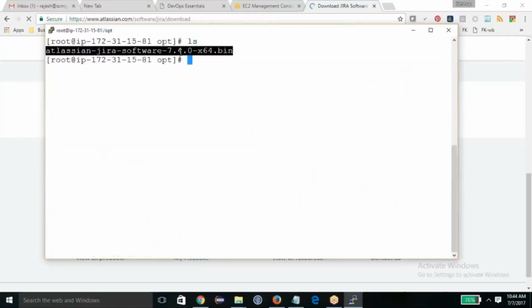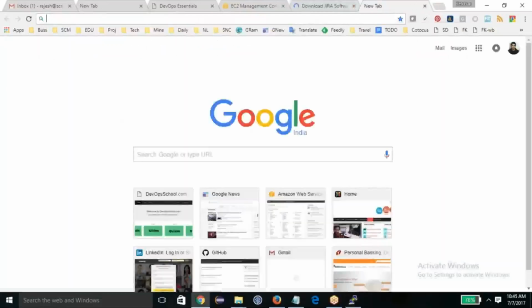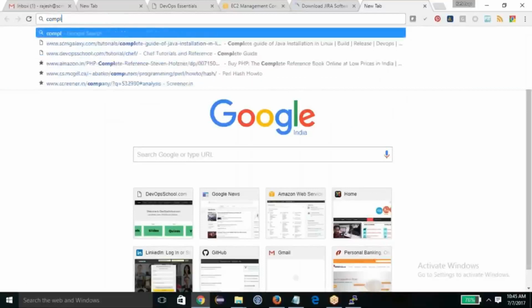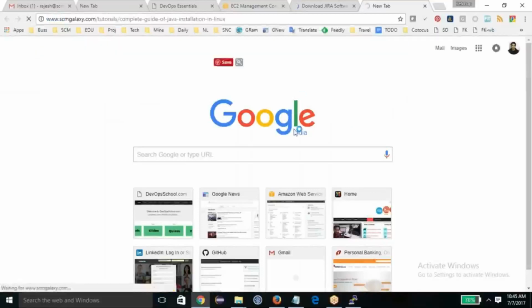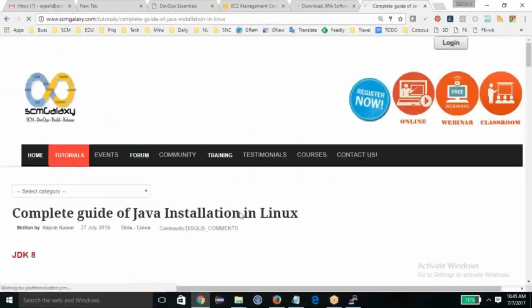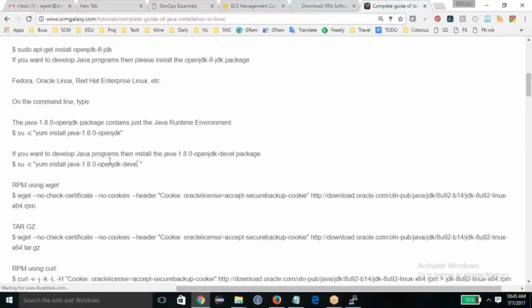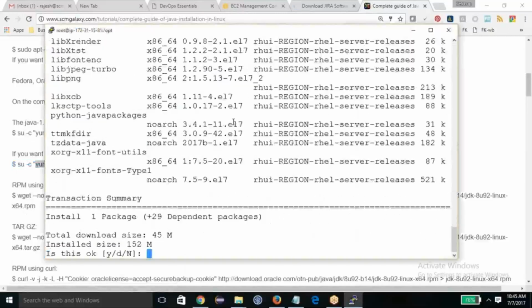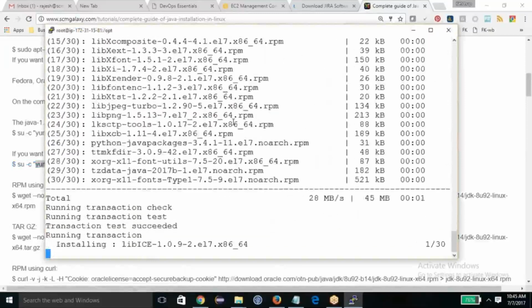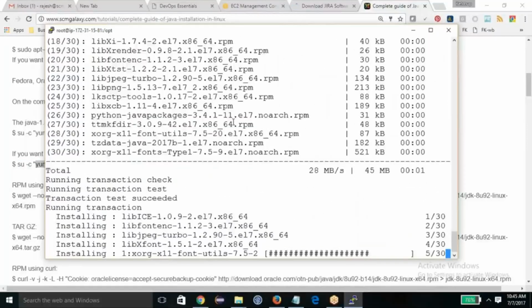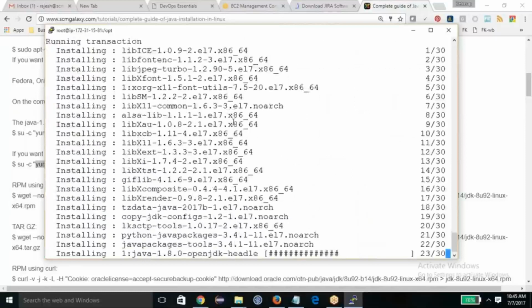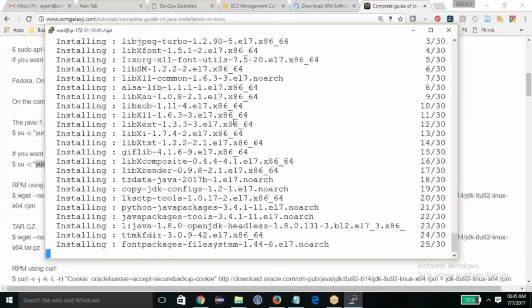Now Jira needs Java, so I need to install Java. Let me install Java quickly. I have a complete Java installation guide on scmgalaxy.com, and I think I need Java 8, so I'm going to get it. My Java got installed in a few seconds. Now you can visualize the power of AWS. If you install Java on your local machine, it will probably take 30 to 40 minutes, but now I got Java installed in a few seconds.